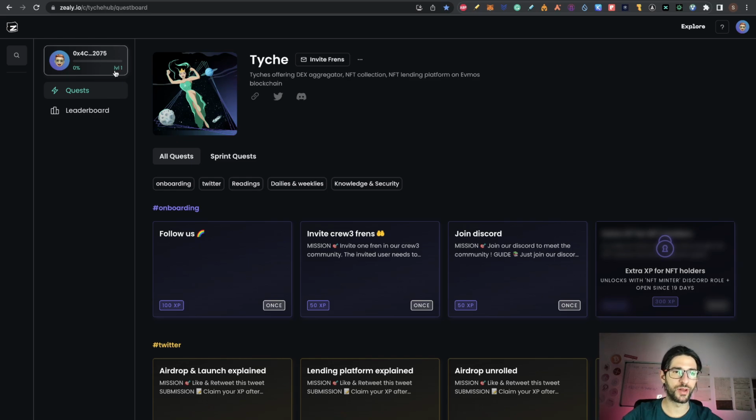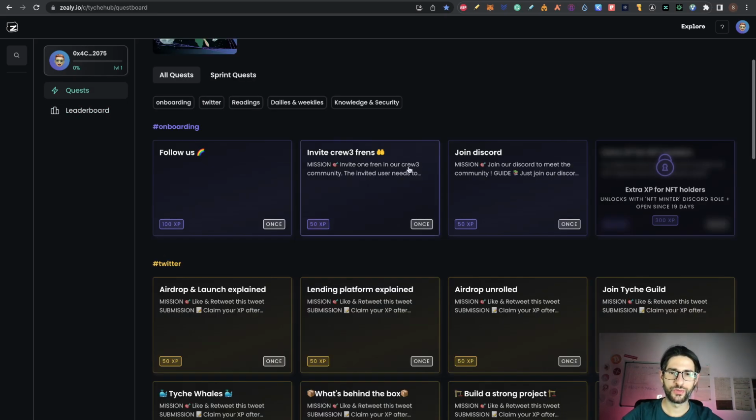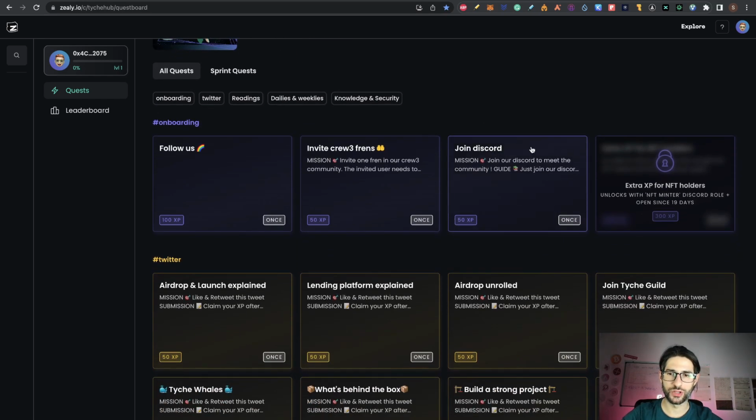Here you have your levels, you need to go to level 4 at least, and here you have a leaderboard with all the people that are participating right now and the top ranking of those. Then you can invite people here to Zealy, then you can join the Discord.